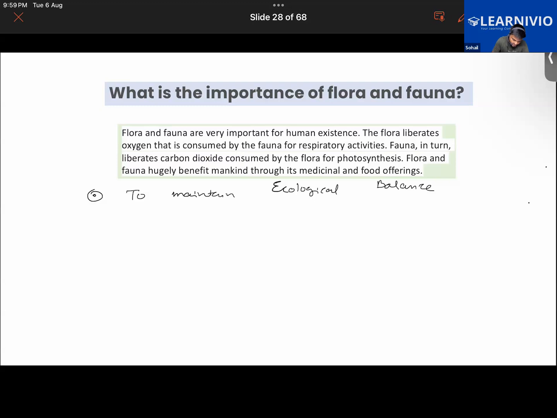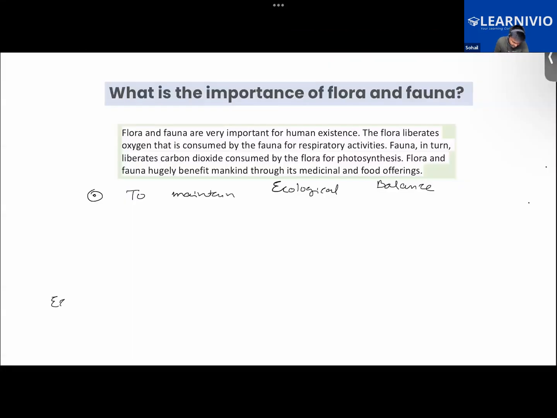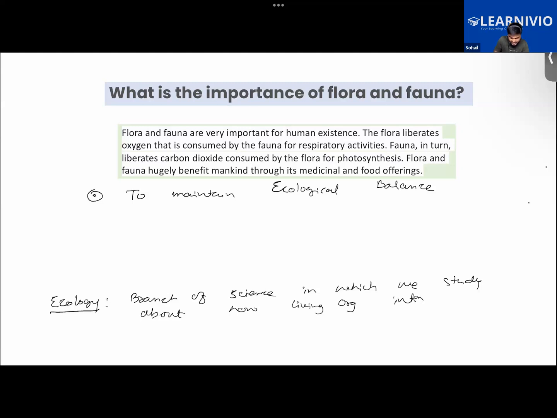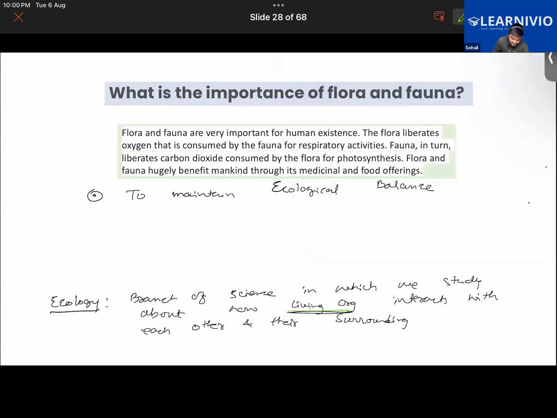Let me write it over here. Ecology. As I said, it's the branch of science in which we study how living organisms interact with each other and their surroundings. So the living organisms which I am referring to here are the flora and fauna.